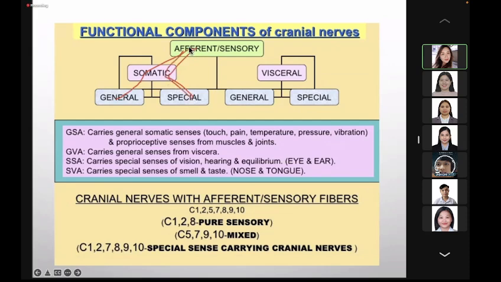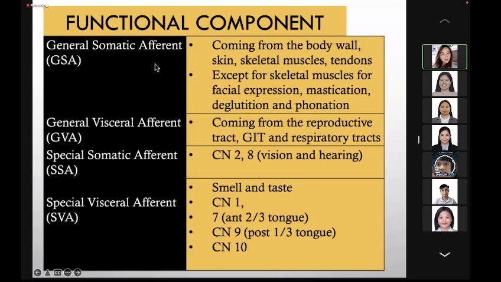Special somatic afferent for hearing, balance or equilibrium, and vision. General visceral afferent is from the internal organs, and special visceral afferent is for taste and smell.